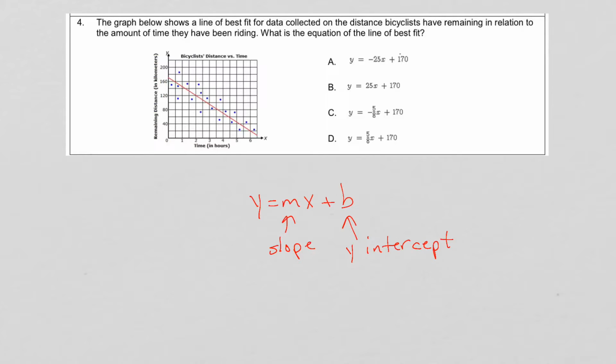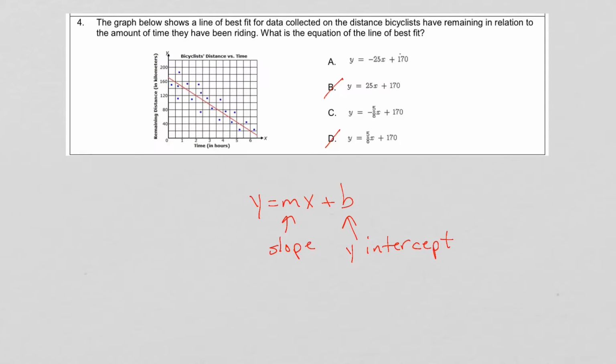So just looking at our choices here, we can see that the y-intercept for each one is 170, which is correct. 170 is right there where it crosses the y-axis, so that's not going to help us choose. We know that the slope here is negative because it's going down. So that's helpful because that lets us know it can't be B and it can't be D. They have positive slopes. So now we have to figure out what the slope is.